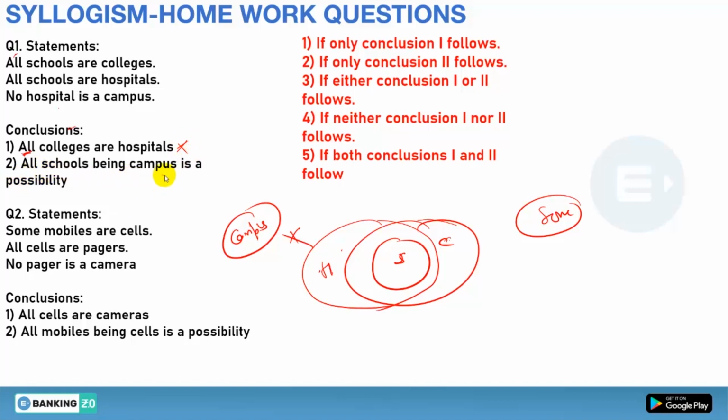Next, all school being campus is a possibility. No. Why not? Because all school are hospital and no hospital is campus, so you can't take the part of school into the campus, because if you take the part of school, it will also take the part of hospital, but no hospital is campus is given. There is no possibility, so both are wrong. That is option number 4, neither conclusion 1 nor 2 follows. Done.